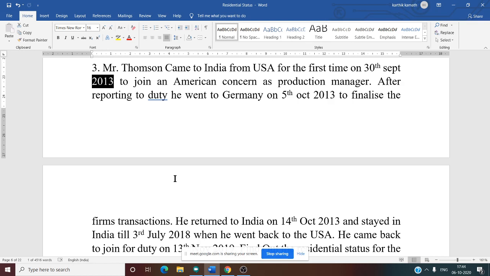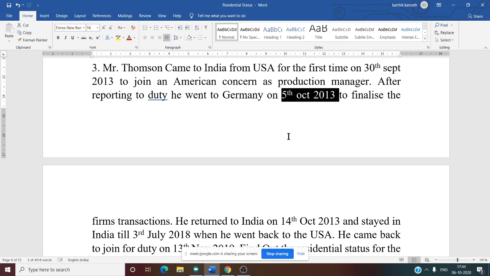Okay. Now he stays in India till 5th October. Now October 5 is also included, right? Till October 5: 1, 2, 3, 4, 5. Yes. Is this clear? October 5, that is a total of 5 days. The first 5 days in October are also included. That means he was there in India.